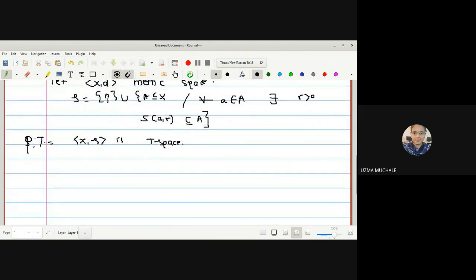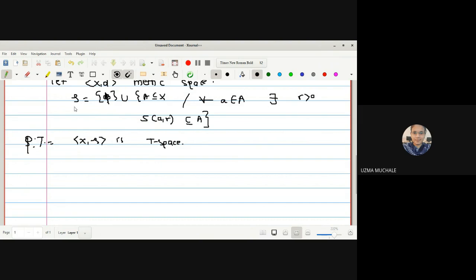That means if you want to be a member of tau, either you should be an empty set or A is a subset of X. That means you have to select A in such a way that for all a belongs to A, there exists r greater than 0 such that the open sphere is contained in A.